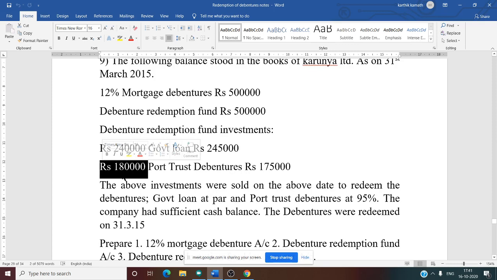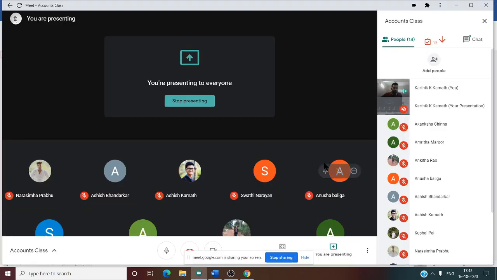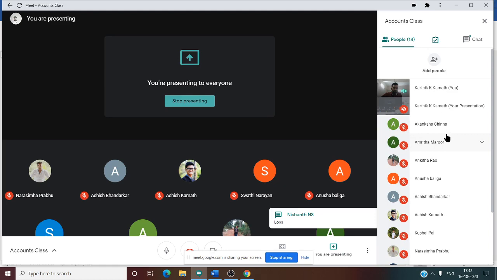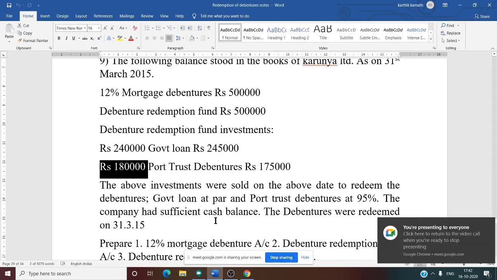On 1,80,000, if we take 95%, is there a profit or loss in this question? Very simple. Profit or loss? Loss. Yes. Why? Because it is less than 100%, 95%.